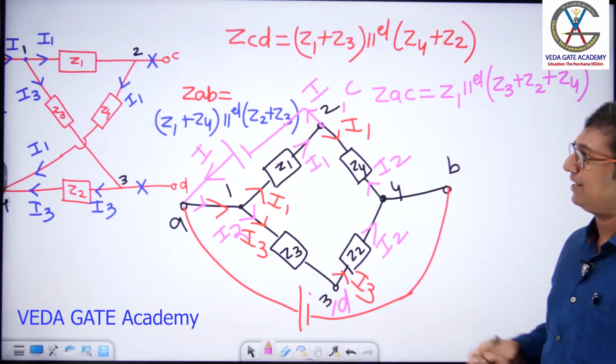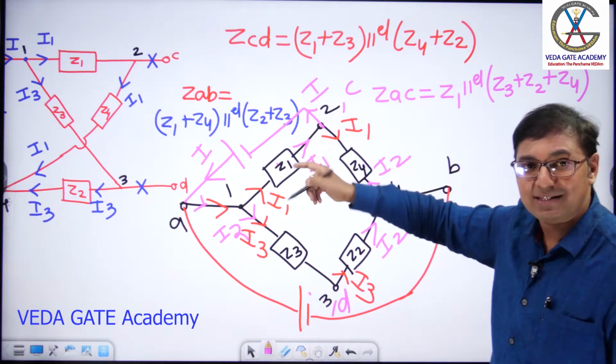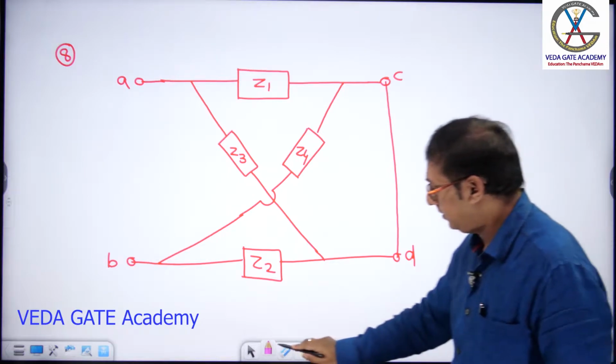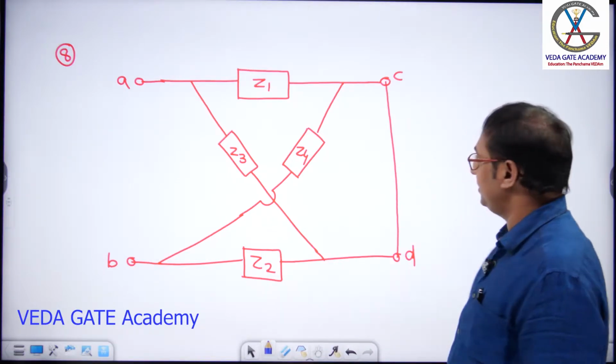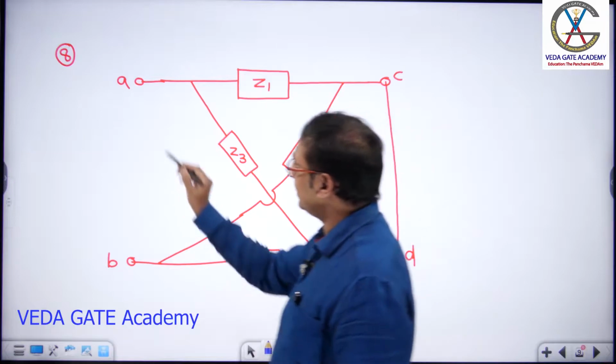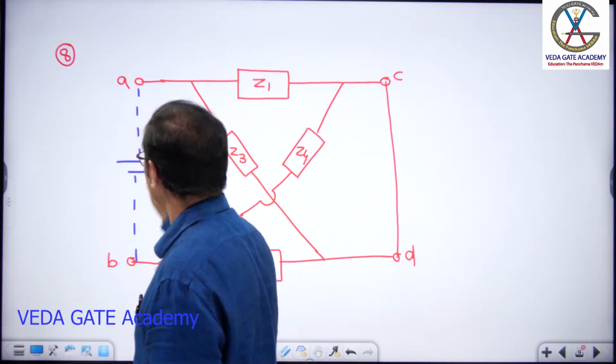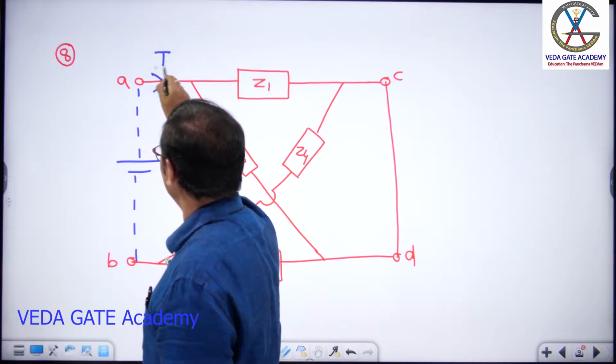What can be the next question, sir? Lattice network with CD terminals shorted. Okay? Right. Next question. Lattice network with C and D terminals shorted. Let us connect a test source here. Current I comes like this.